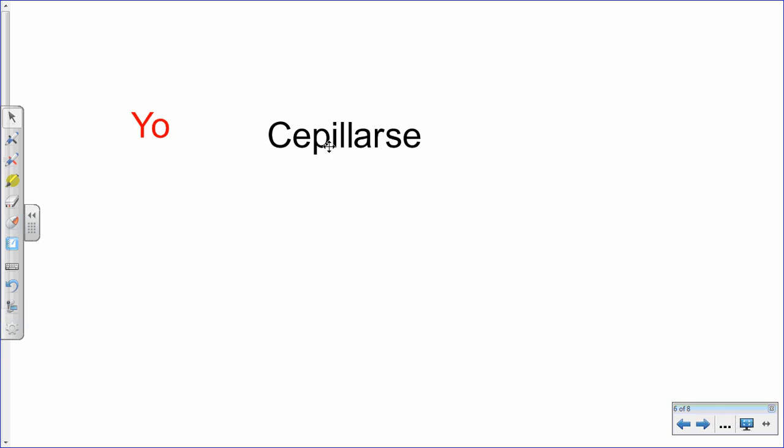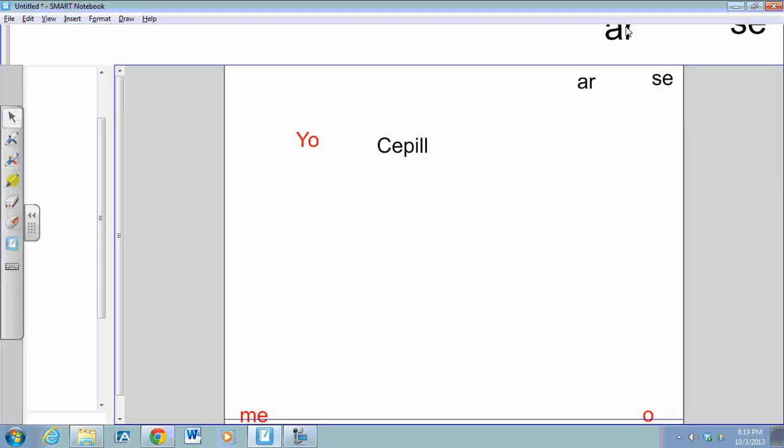Now to form these, it's pretty simple, but it is a 3-step process. So we have to designate what our subject is. In this case, it's yo. Now we have some verbs here, cepillarse. This means to brush ourselves. Step 1 is to get rid of the se. Just move it out of the way for right now. Step 2, we need to get the word cepillar to its root. So we take off the ending. In Spanish, all verbs end in AR, ER, or IR. So you take that off to get the verb to its root.